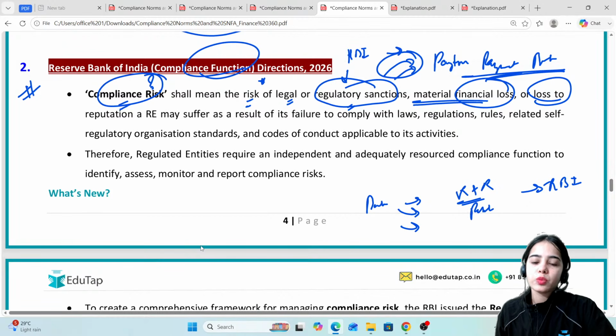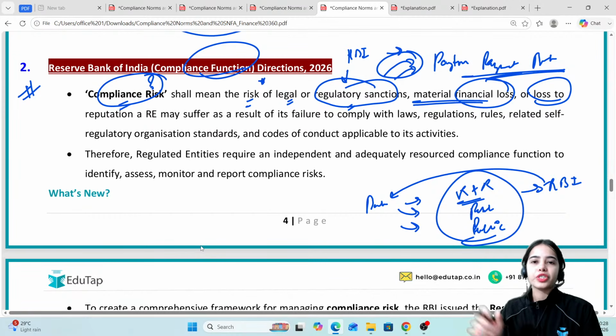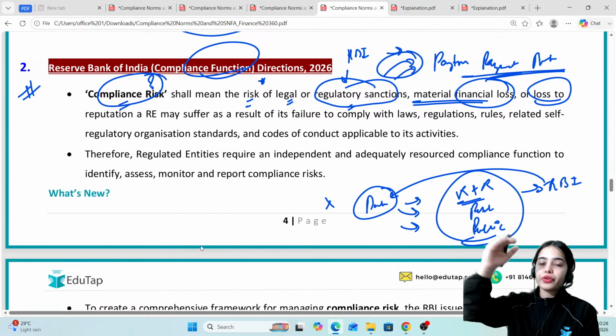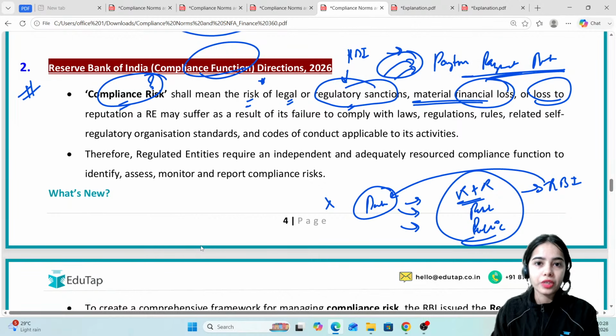The bank is working against the benefit of the public. So what will happen is that the RBI will impose some restrictions on the bank, saying that this bank is not working properly, Paytm Payment Bank is not working properly, or XYZ bank is not working properly. So the bank's reputation will be tarnished because the RBI, the monetary authority, is saying that this bank is not working properly. That means there is some problem with this bank.